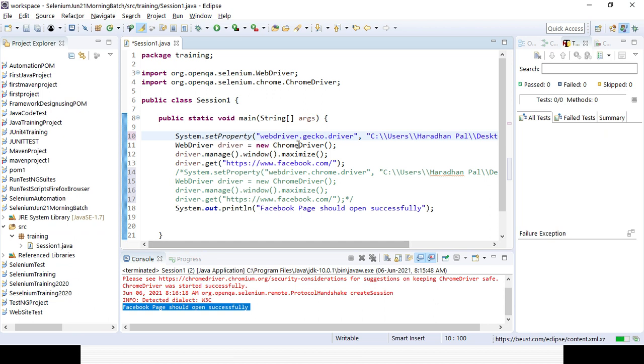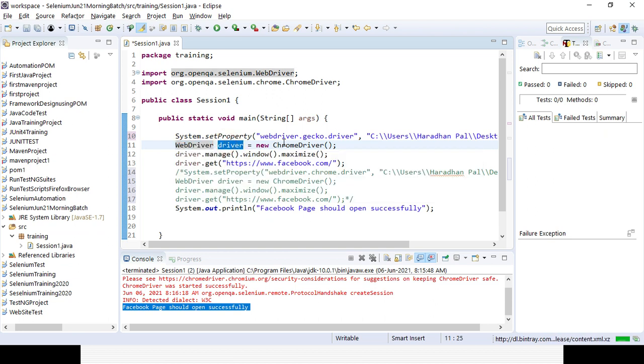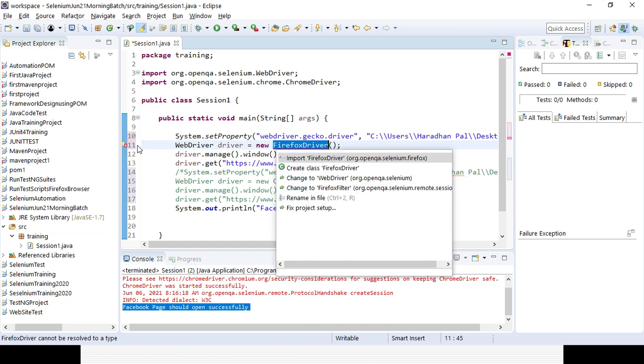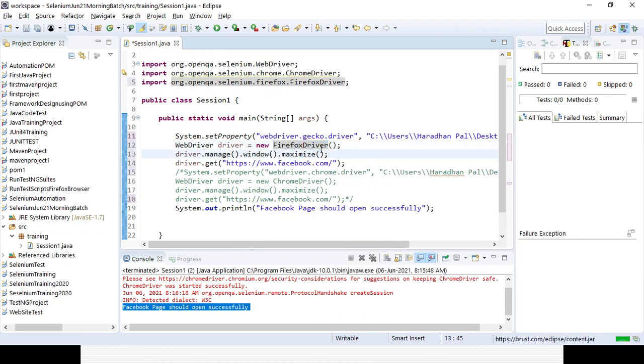So this is for the Firefox driver, and for WebDriver I will be using the same interface. I will be creating the same instance of object. Here instead of ChromeDriver it will be FirefoxDriver. So these are the three changes you need to make for Firefox driver. Now you can see an error message with a red icon, so we need to import the FirefoxDriver class, right? Okay, after that it is fine.